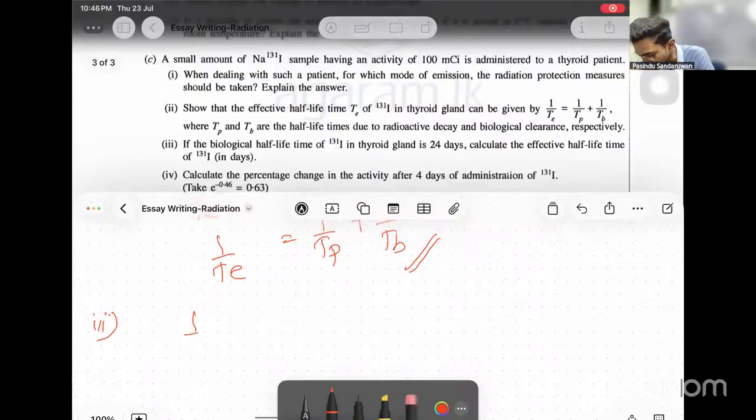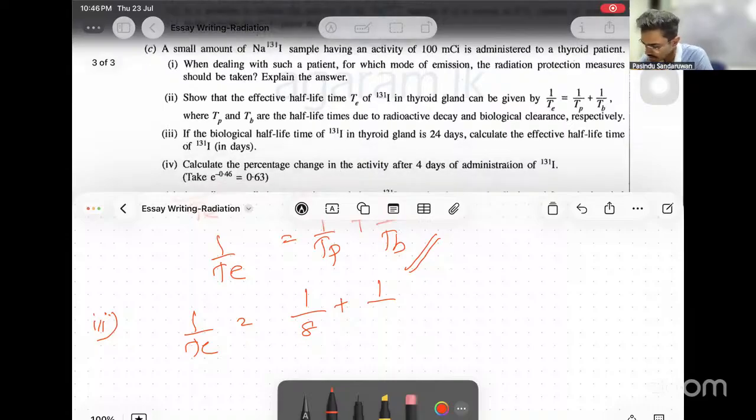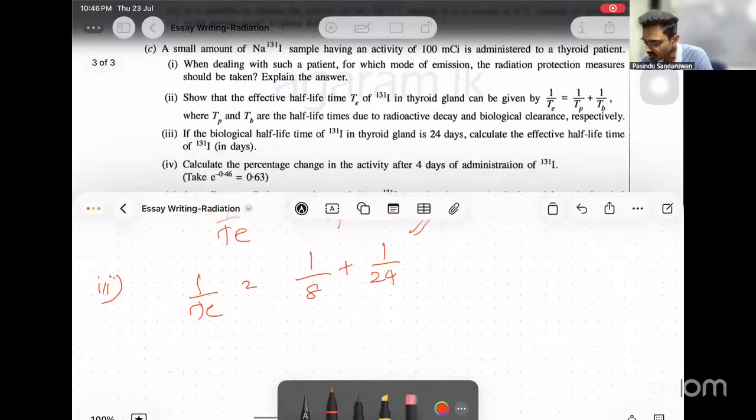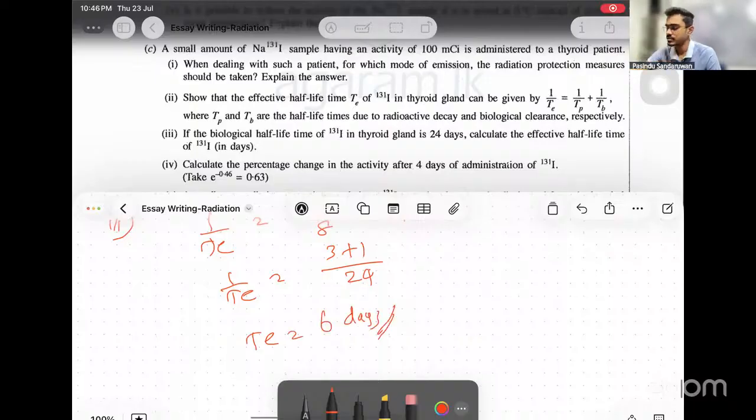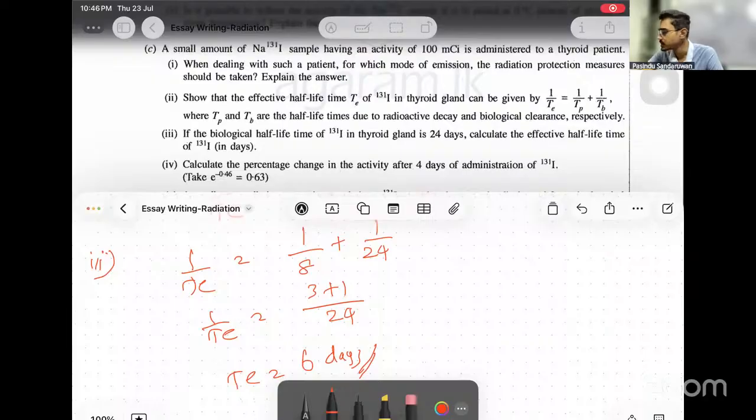Then applying the equation, 1 over T equals 1 over physical, which is 8, plus 1 over biological, which is now given as 24. Simplify. Then 1 over T equals 4 over 24. This is 3 plus 1, no? Then T equals 6 days. Right? 6 days. Again, a small calculation.